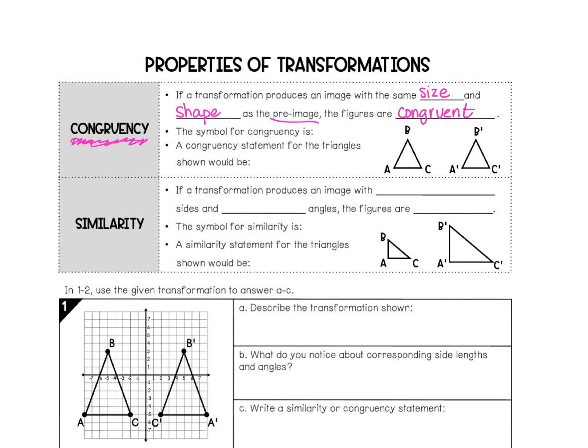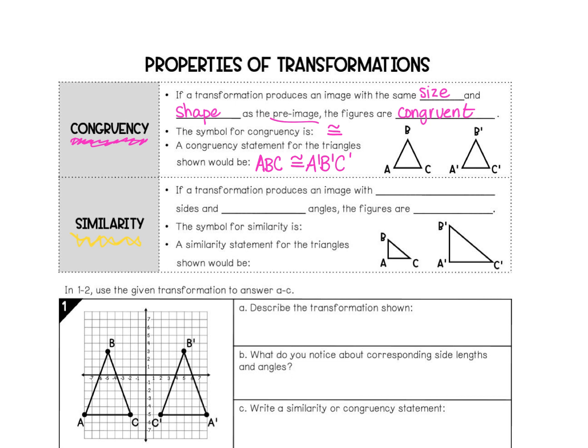The symbol that we use for congruency is an equal sign with a little squiggly, called a tilde, above it. So in this statement right here, if we want to say the triangles are congruent, we would say ABC is congruent to A prime, B prime, C prime. So that's congruency. If they're not congruent, they could be similar.